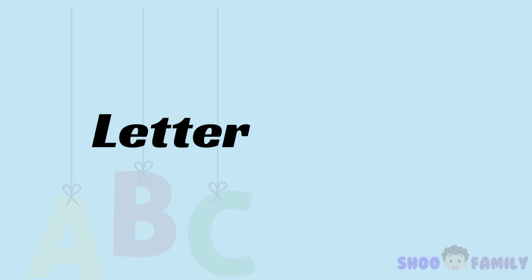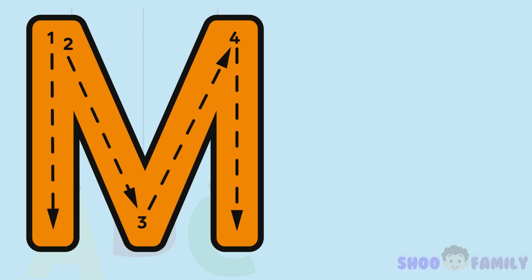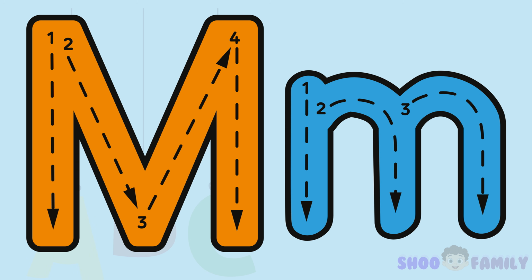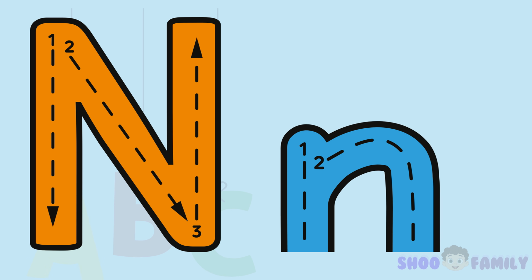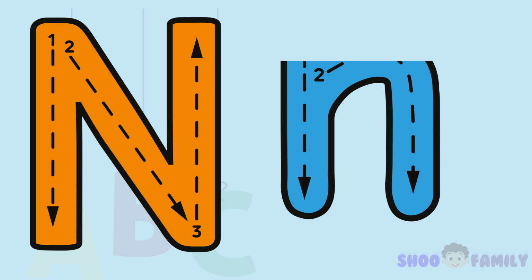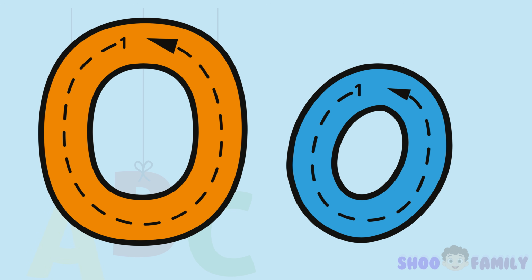Letters M to R. Big M, 2 peaks, mountain high. Small m, 3 humps, side by side. Big N, line down, slant line again. Small n, 1 hump, my friend. Big O, big circle, round and neat. Small o, tiny circle, can't be beat.